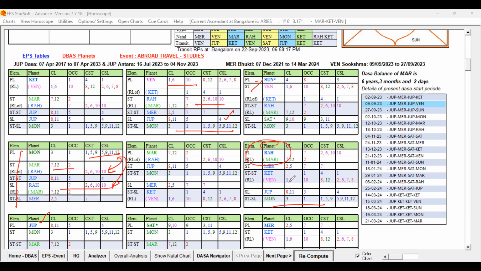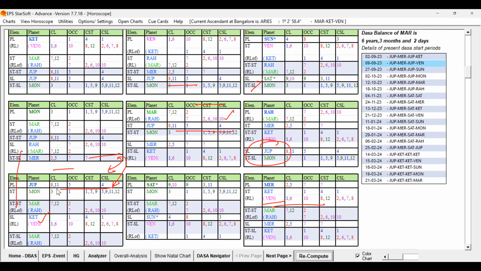So the Dasa Lord should be favorable, and especially that good key planet Moon, if it is there at the primary level, especially at the star level, it is better. So that's what happened during that Jupiter Dasa, Jupiter Bhukti, Jupiter Antara. He traveled abroad for higher studies. I think you are able to understand, right?